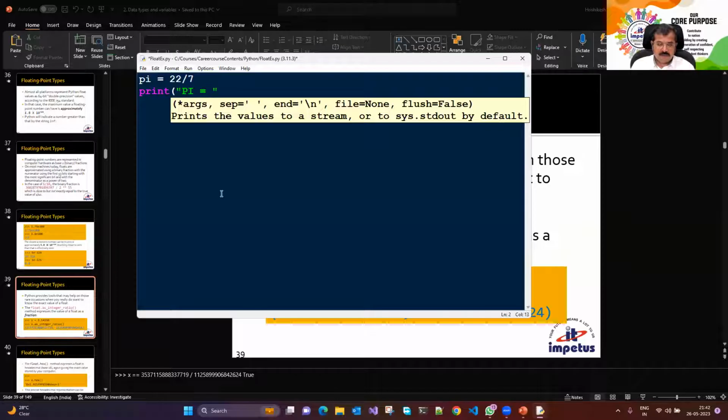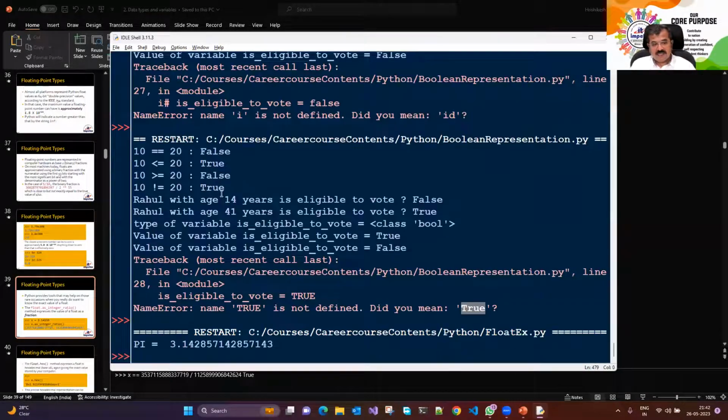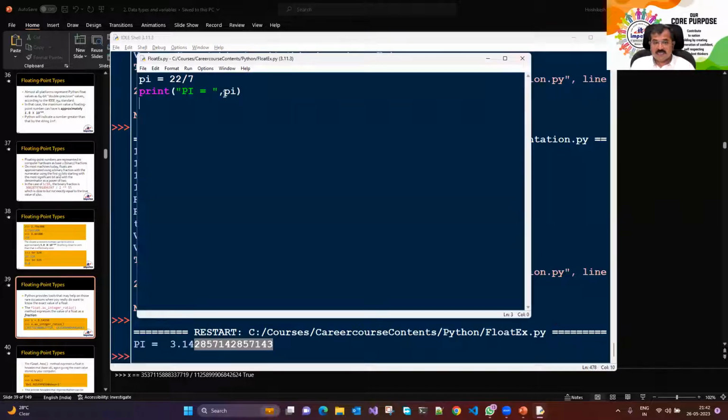pi is equal to pi. But it would have been best if I select the symbol of pi. But anyway, let's run this. We get pi is equal to so and so, 3.142857 something, 20-digit precision by default. High degree precision, it is displayed. But that's a real number that we have. Yeah, existence of decimal point will define it.